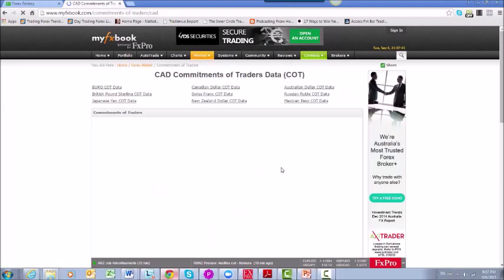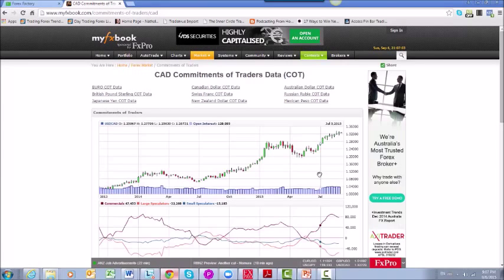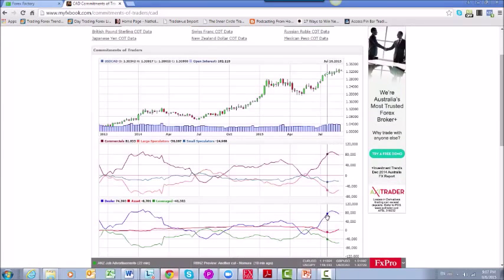Let's take a look at the Canadian dollar. For the dollar CAD here, we have seen the dealer short positions going up. Asset manager positions have now gone into the long positions. And as we can see, the leverage money have decreased their short positions as well.